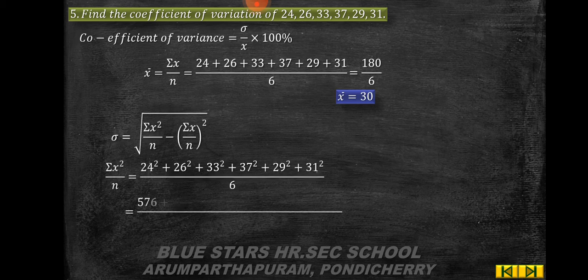So, summation x square by n is equal to 24 square plus 26 square plus 33 square plus 37 square plus 29 square plus 31 square divided by 6, which is equal to 576 plus 676 plus 1089 plus 1369 plus 841 plus 961 by 6, which implies summation x square by n is equal to 5512 by 6.